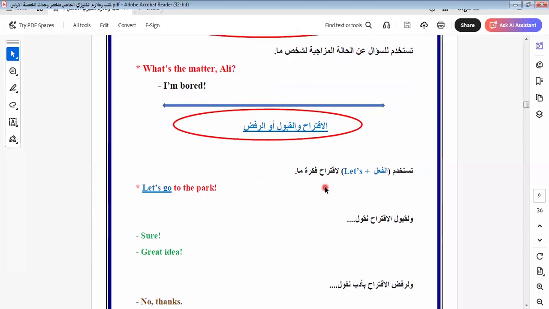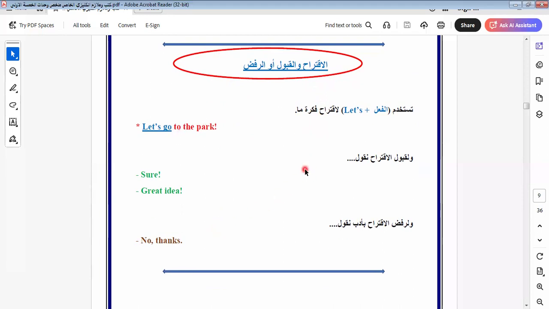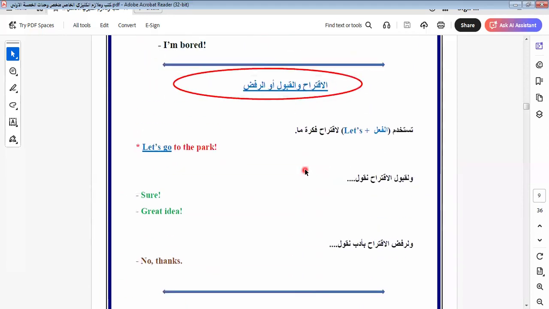Okay, let's go to another one here, which is a suggestion, or something that I suggest you do. When we say, let's go to the park, or let's play, or let's do something new, all these are suggestions that we ask someone to do with us. We say, let's go, let's play, let's read, and so on. This is the expression of suggestion.